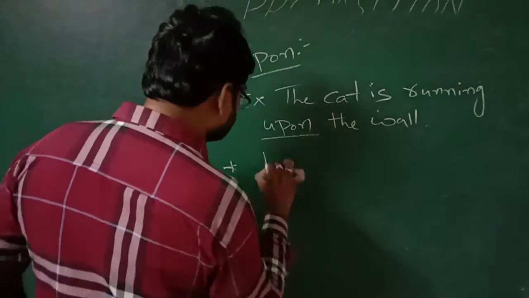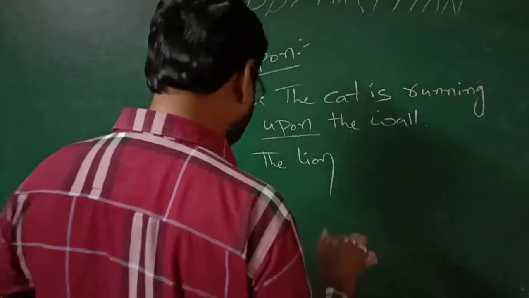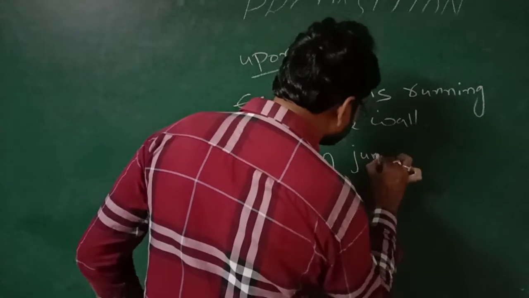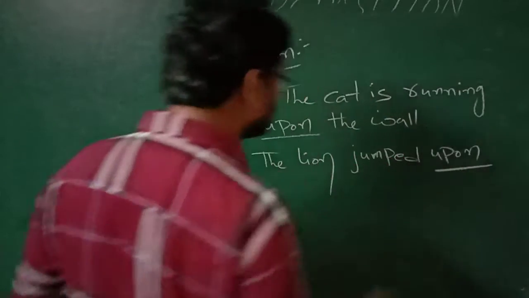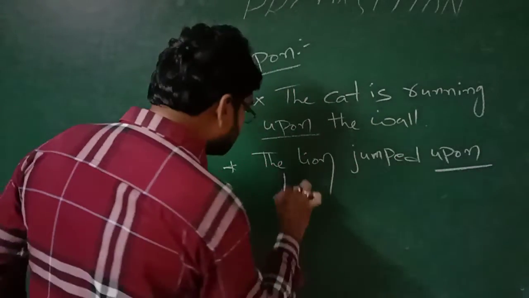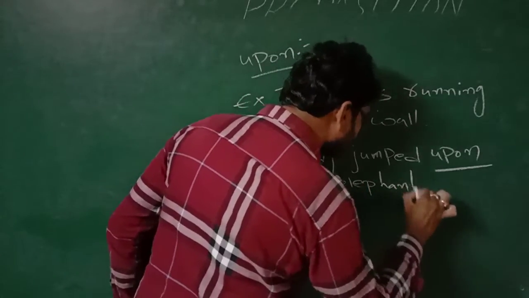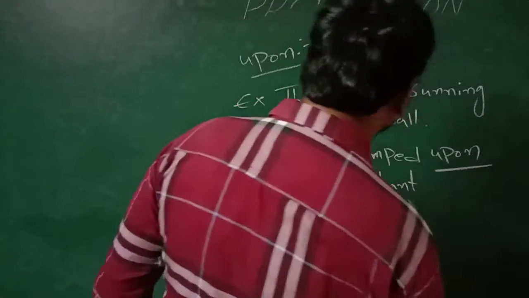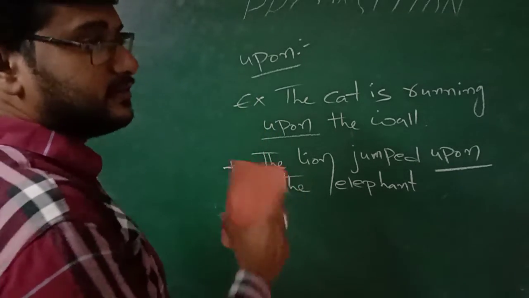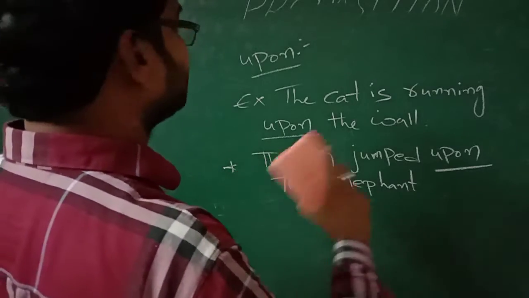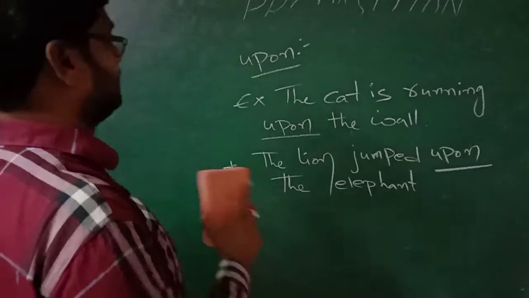The lion jumped upon the elephant. Okay, so upon is also used for persons or things which are in motion. The cat is running upon the wall. The lion jumped upon the elephant.